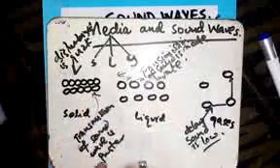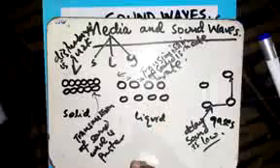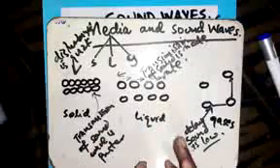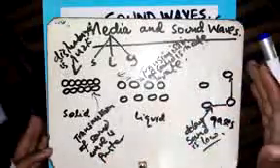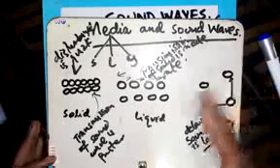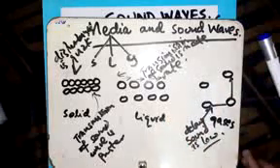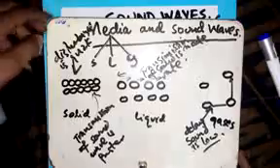Therefore, we have discussed that in solid, sound wave moves very fast. In liquid, sound wave moves moderately, but in gases, sound wave moves very, very slowly. Why? Because of the particle arrangement. Therefore, this is how sound wave transmission differs according to the media. It is not the same. It differs from one media to another.